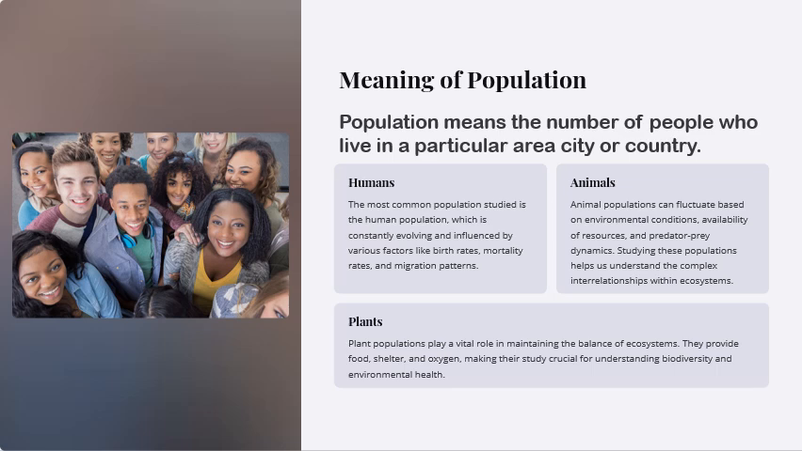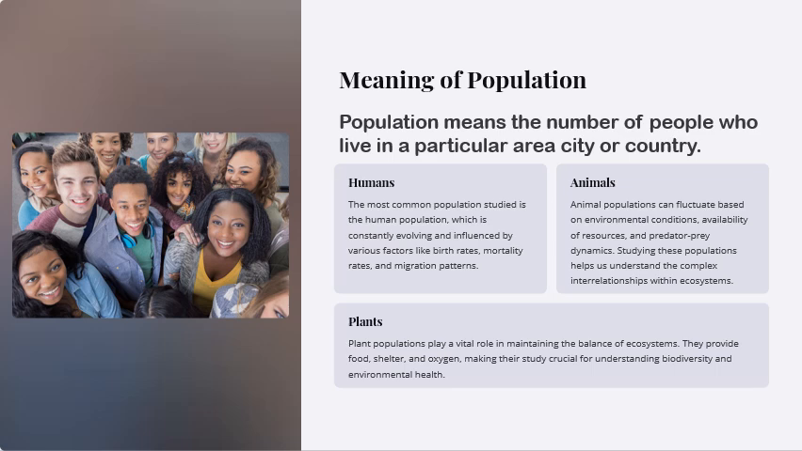Human beings, animals and plants all live on this planet, so there is a population of all three categories. But most of the time, we study the human population, which is constantly evolving and influenced by various factors like birth rates, mortality rates, and migration patterns.